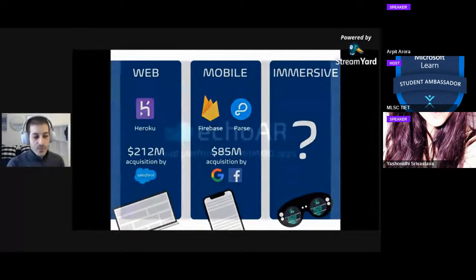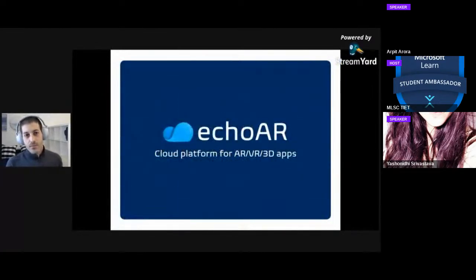And you've guessed it, that's what we do at echoAR. We are a cloud platform for 3D applications, basically providing tools and network infrastructure to build AR, VR applications at scale. So we're super excited to be here, and thank you so much for joining.